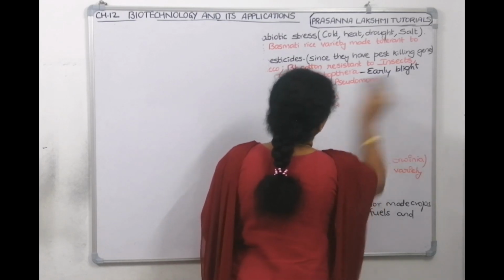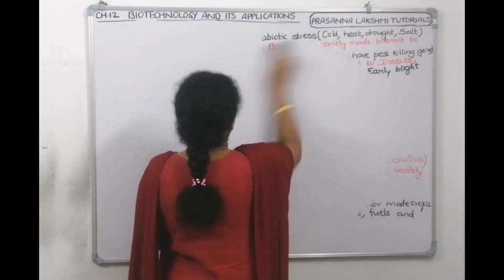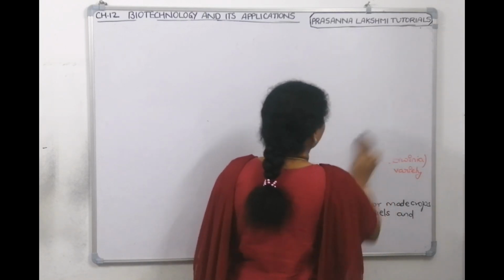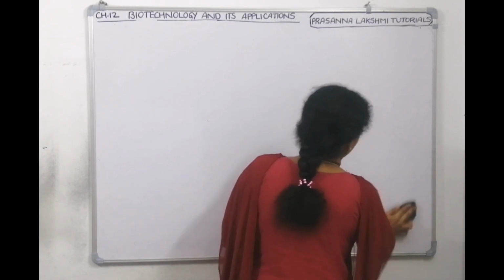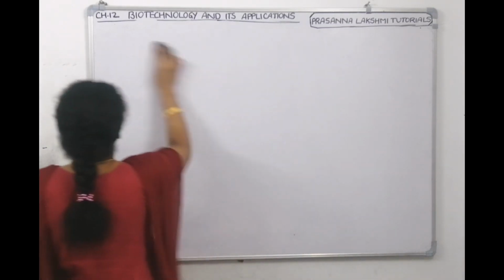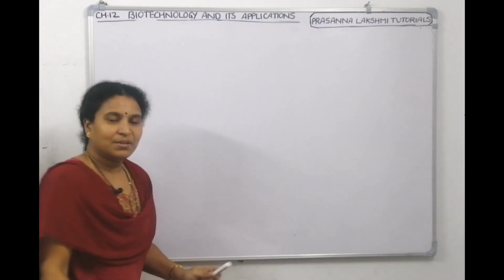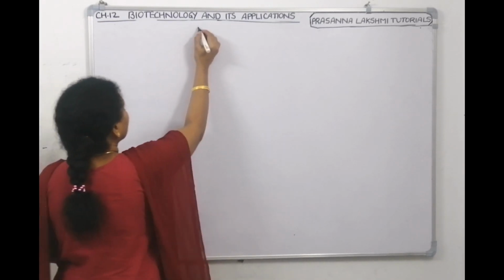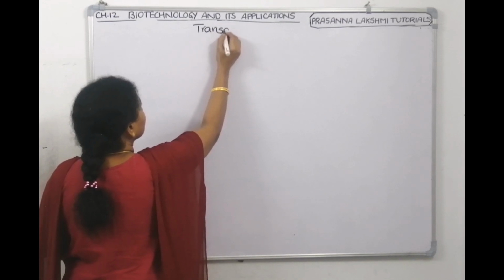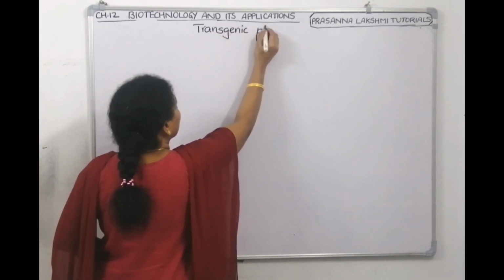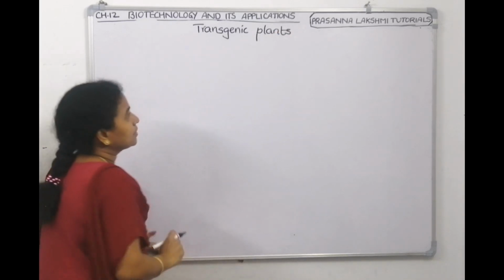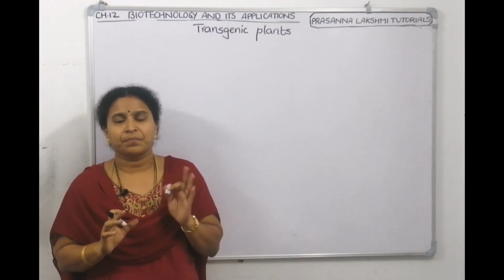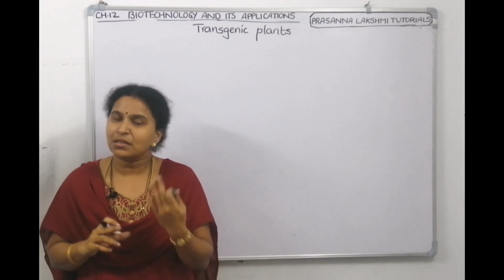Now we will talk about an insect resistant plant. Means if the insect comes and eats the plant, nothing will happen to the plant, but the insect will die. So scientists are so brilliant, they have produced such types of plants also. It's called BT cotton. There are so many, but we'll take BT cotton as a reference and study. So first of all, let's try to understand what transgenic plants are. Transgenic plants are those in which foreign genes are introduced. Transfer of new genes into plants is called a transgenic plant.